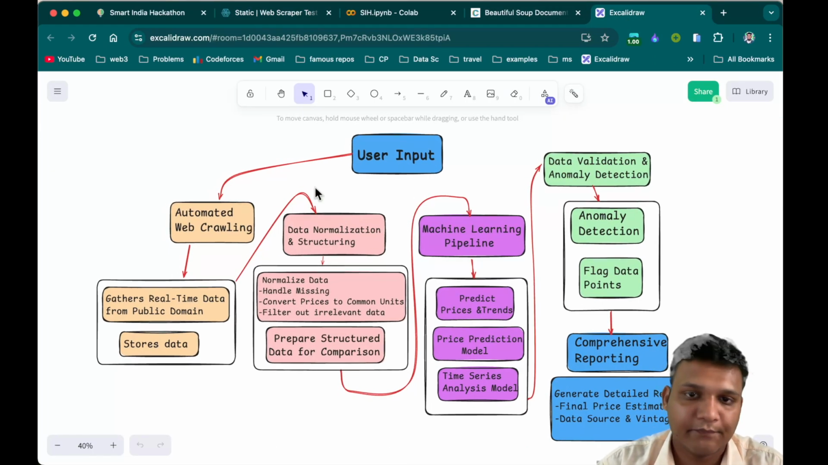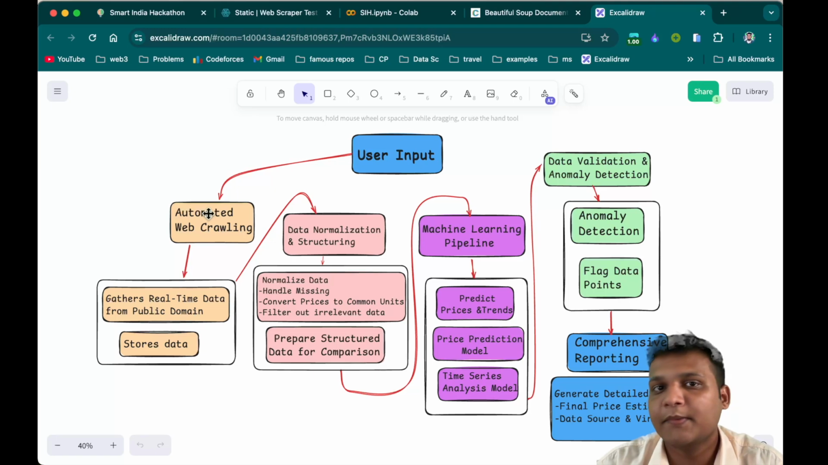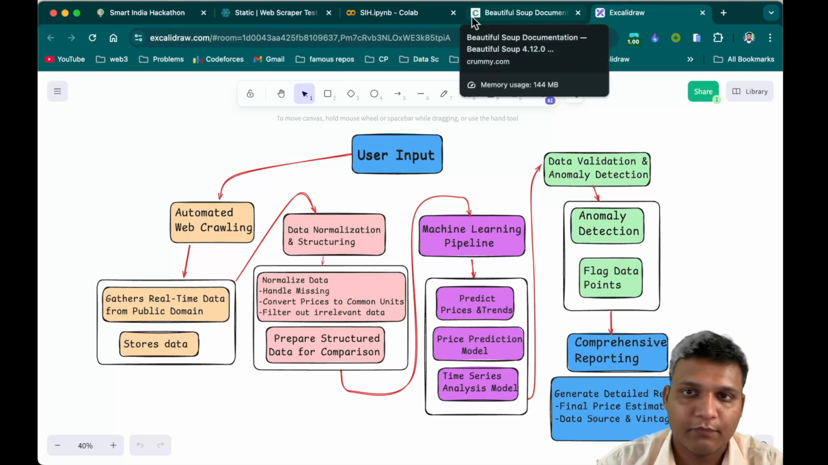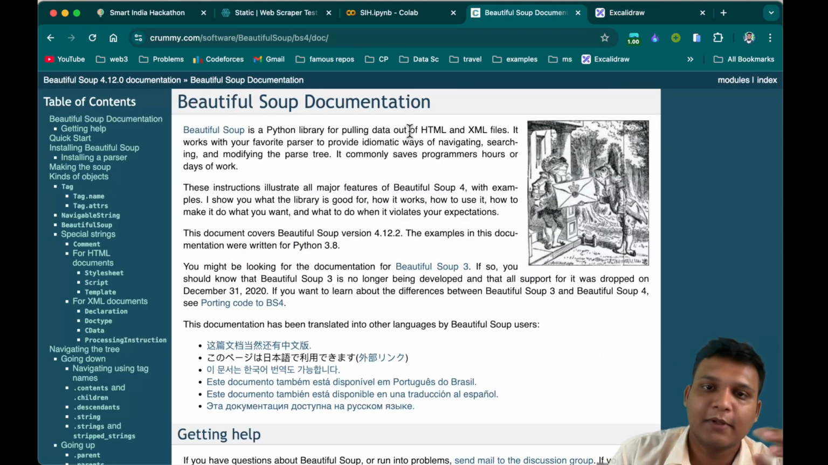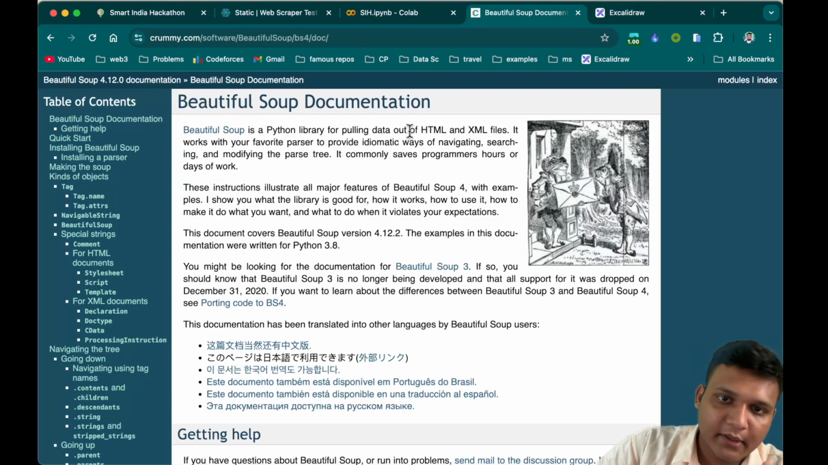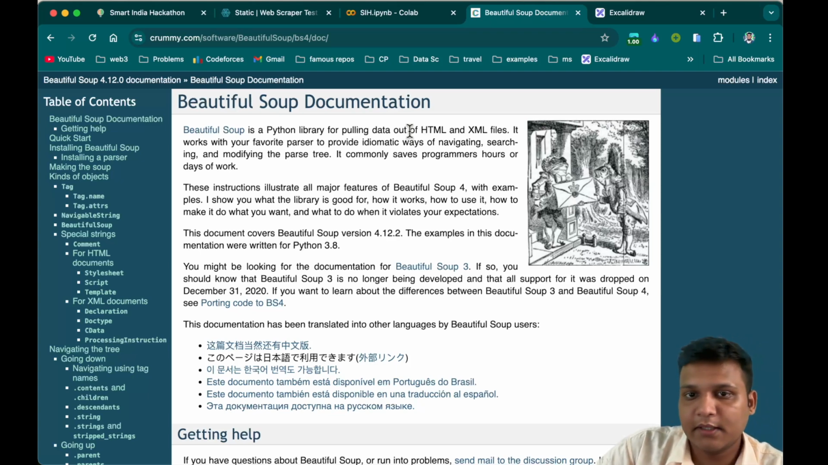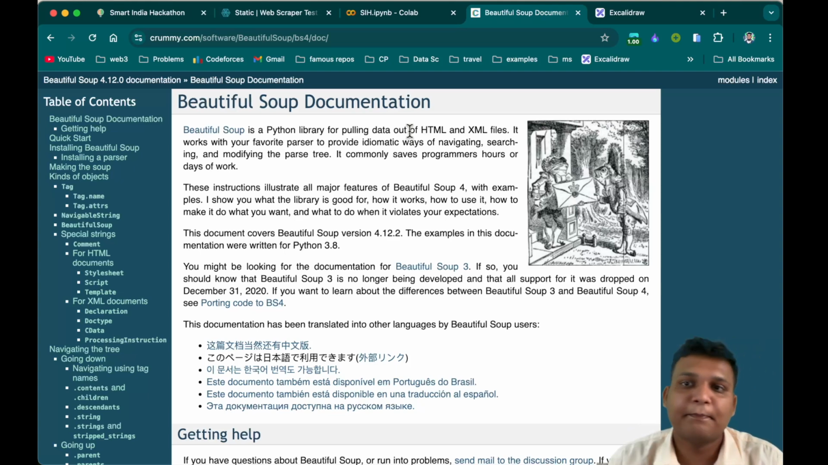you can see that the user will give the input, and from web crawling we will gather some real-time data. If you don't know what web crawling is, here we are using the Beautiful Soup library from Python. What it does is pull the data from HTML or XML files, and we can parse that data, and from that data we can predict other information, right? So this is how we will do web scraping.